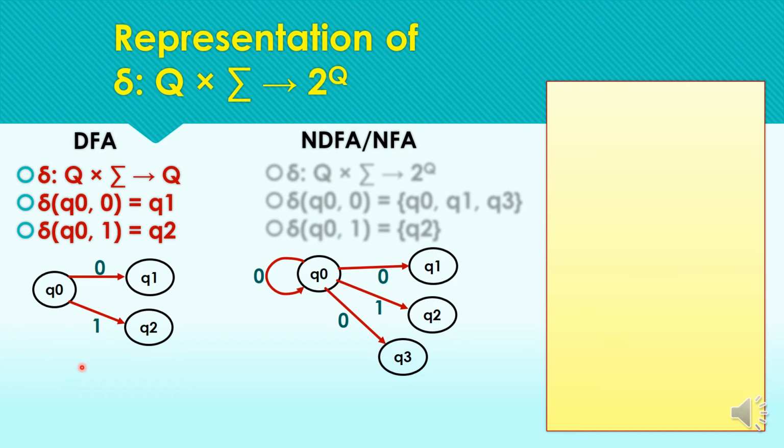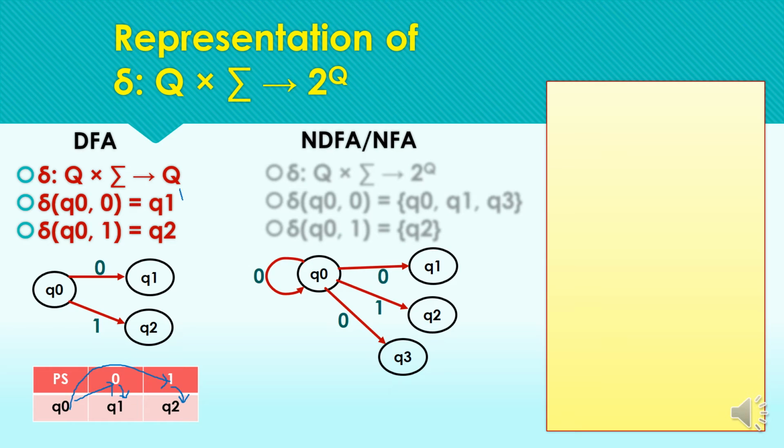We can also represent the same information in the form of a transition table: from the present state Q0 on reading the input symbol 0 we are moving to the state Q1, and from the present state Q0 on reading the input symbol 1 we are moving to the state Q2. So we can say that these three notations represent the same information.